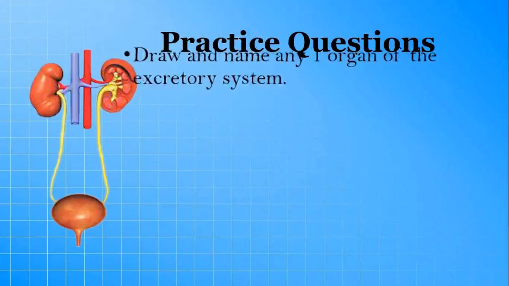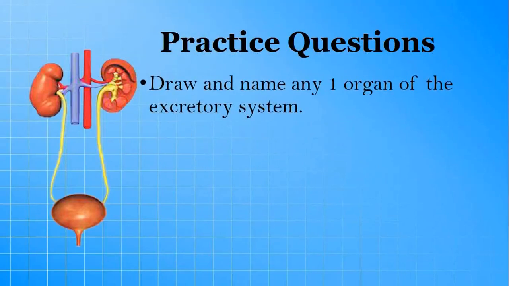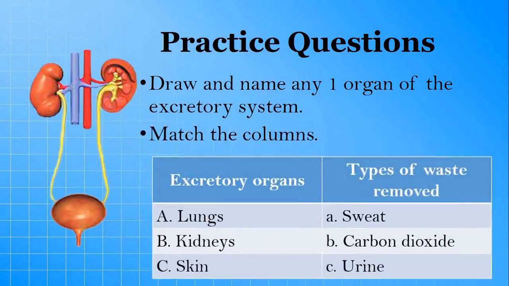First question. Draw and name any one organ of the excretory system. Second question. Match the columns. There are two columns: excretory organs and types of waste removed. In excretory organs, lungs, kidneys, skin are given. And wastes are sweat, carbon dioxide, urine. Read your content book carefully and answer these questions.